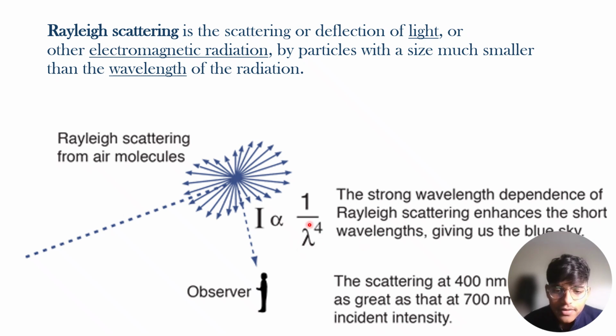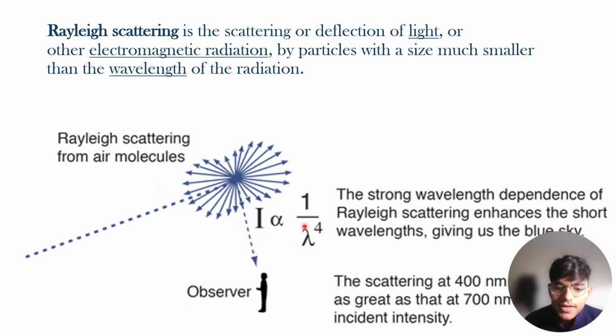With a 400 nanometer wavelength, the scattering intensity is much higher. Blue light is scattered all over the sky, and because of this, at midday the sky turns a bluish color.